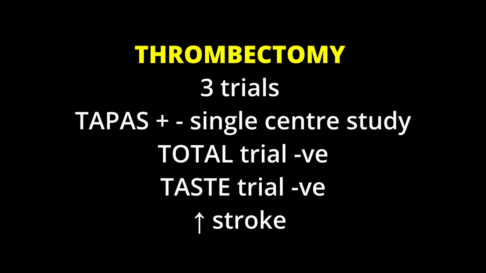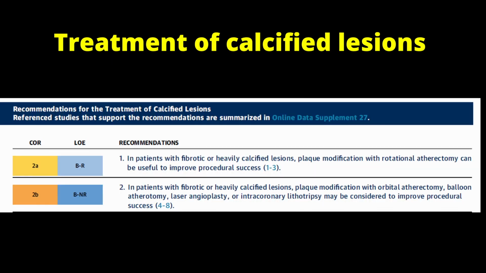The TAPAS trial was a single center study, and it found that routine thrombus aspiration improved the microvascular perfusion, and also there was a significant reduction in long-term mortality in patients who underwent routine thrombus aspiration. However, the randomized multicentric trial like TOTAL and TAPAS did not demonstrate the benefits of routine thrombus aspiration during PCI. These trials also found that there was a high risk of stroke associated with routine thrombus aspiration.